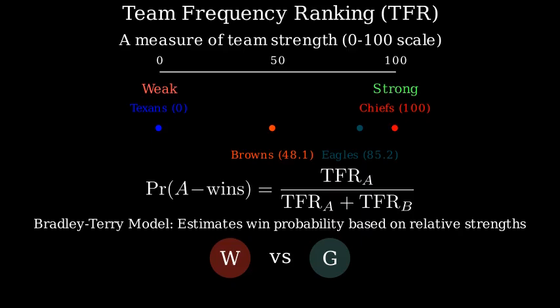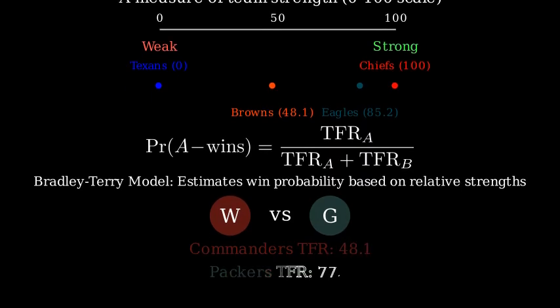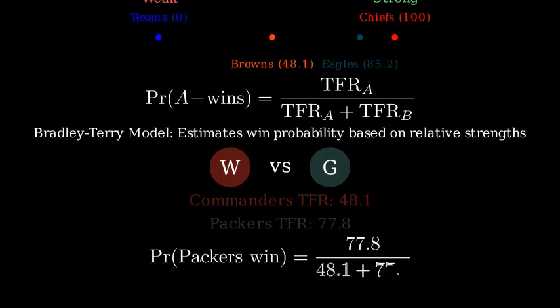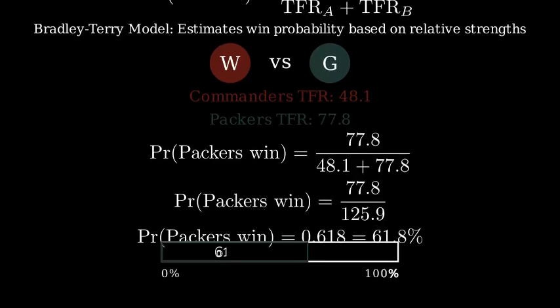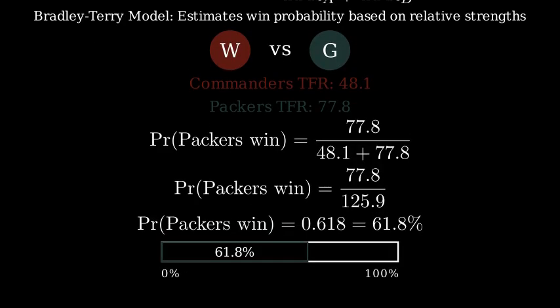We'll analyze the Week 2 matchup between the Washington Commanders and the Green Bay Packers. According to our data, the Commanders have a TFR of 48.1, while the Packers have a TFR of 77.8. Let's calculate the probability of the Packers winning. The Packers' TFR of 77.8 divided by the sum of both TFRs, which is 48.1 plus 77.8 equals 125.9. So 77.8 divided by 125.9 gives us approximately 0.618, or 61.8%. This means the Packers have about a 62% chance of winning, according to this model.